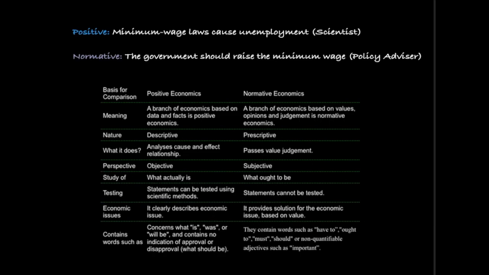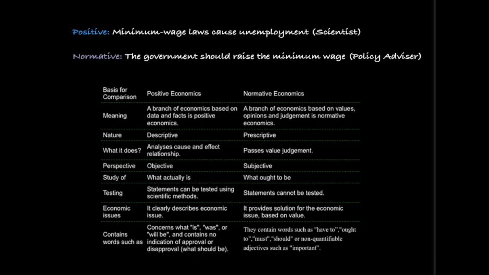An economist might evaluate positive statements by analyzing data on changes in minimum wages and changes in unemployment over time. And then they can draw a conclusion whether minimum wage law is causing unemployment or not. It's simply the fact. Whereas, normative statements involve values as well as facts. Now, normative statements cannot be judged using data alone. Deciding what is good or bad policy is not merely a matter of science. It also involves our views on ethics, religion, and political philosophy.